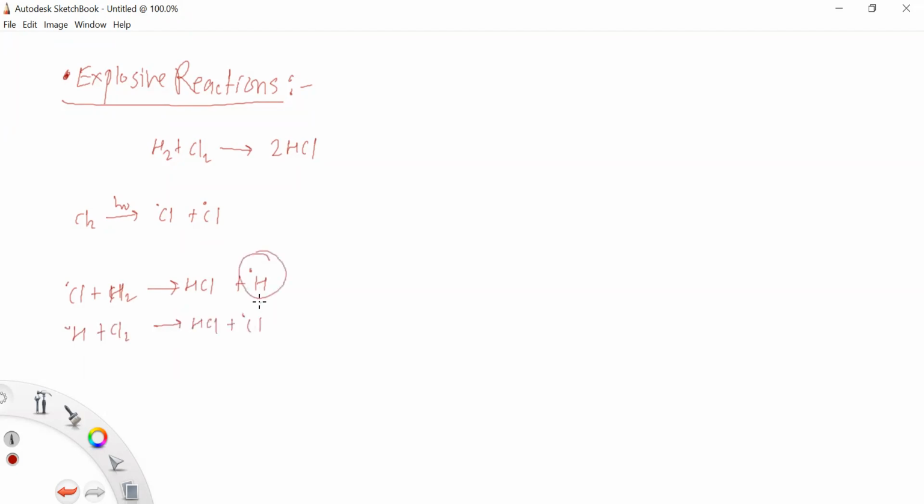So these two radicals are the chain propagated radicals, called the chain carriers. Due to these chain carriers, the reaction goes on increasing, and the reaction will continue many times, right? And these chain carriers have the possibility to branch the chain,